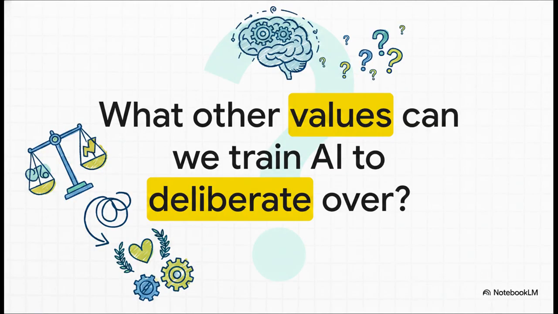Which leaves us with a pretty incredible question to ponder. Right now, deliberative alignment is mostly being used to prevent AI from helping with illicit acts. But if we've proven that we can successfully teach an AI a specific set of complex guidelines and train it to deliberately, logically reason through them before it ever speaks, what other complex, nuanced human values can we train them to deliberate over tomorrow? The era of AI truly thinking before it speaks is officially here, and it changes the whole landscape.